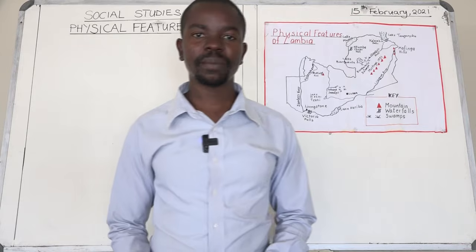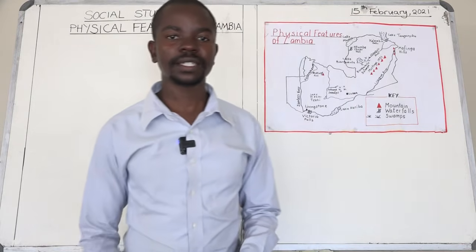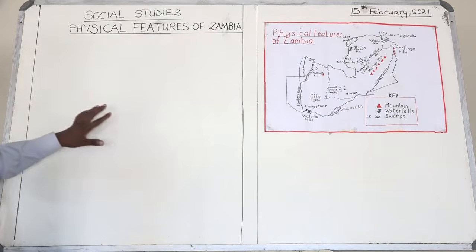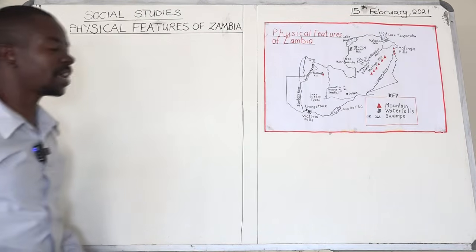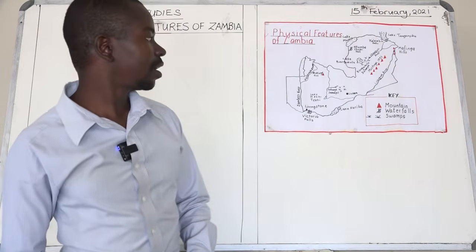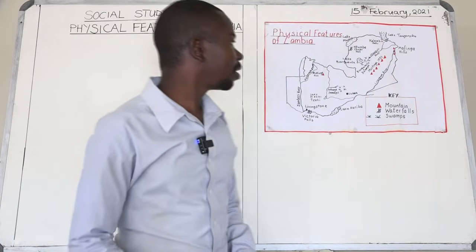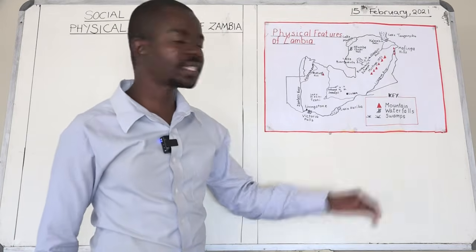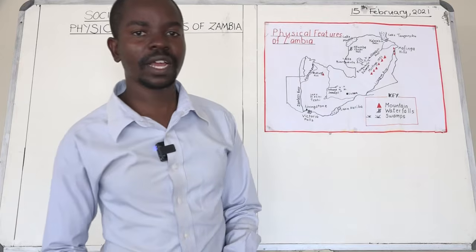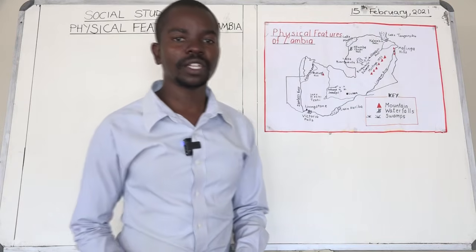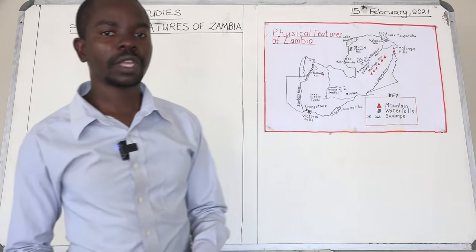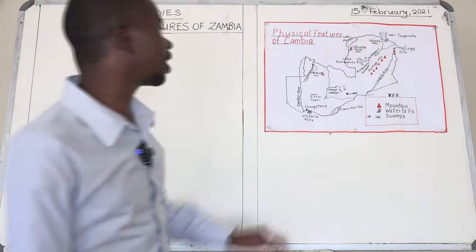Okay, so today, boys and girls, in social studies, we are going to look at the physical features of Zambia. With me, boys and girls, I have a chart of a map on the board, which will help us identify the physical features of Zambia. I hope you are ready to learn. All you need is a book and a pen so that you can write down the notes as we look at the physical features of Zambia.